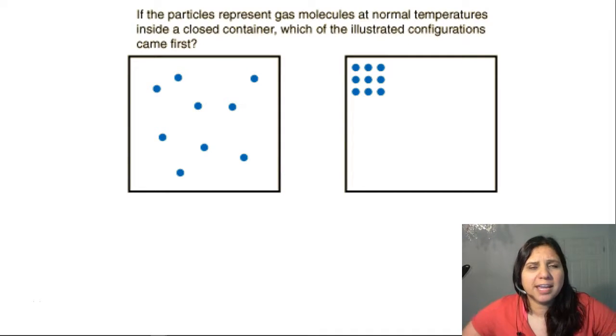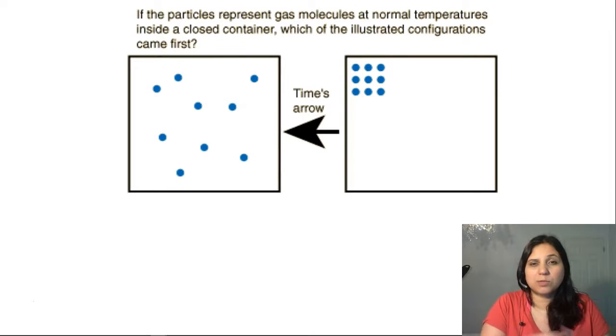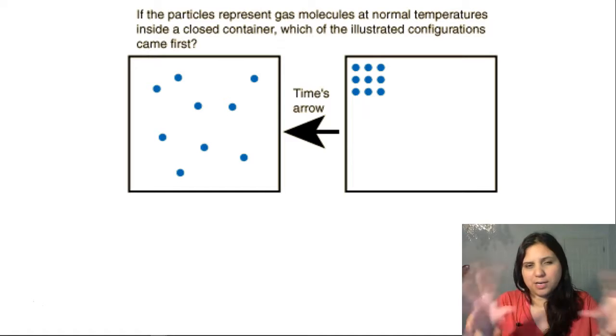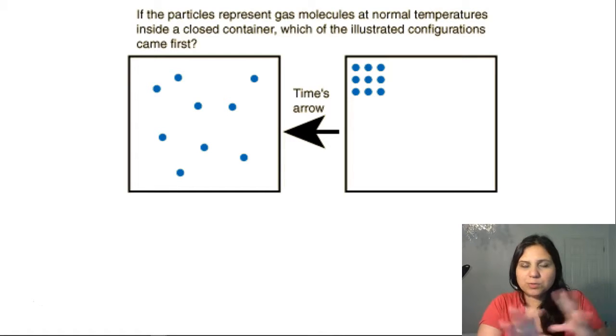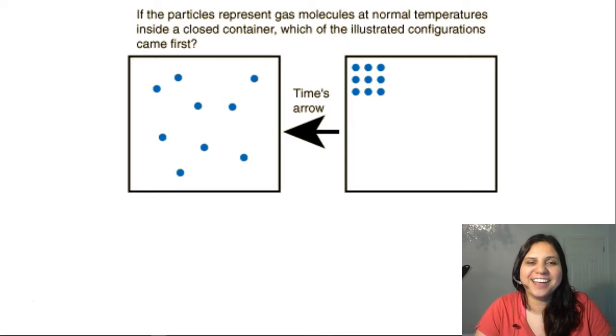Alright, before we can begin, I have a couple of pictures for you. In this first picture, you have particles of gas. Big blue particles, those are gas. They're inside of a closed container, and I want to know which one came first. The one that's spread out, or the one that's close together. Hopefully you said the one that came first is the one that is close together. And then over time, those particles randomly moved around and spread out. We call that randomness of motion of gases diffusion.